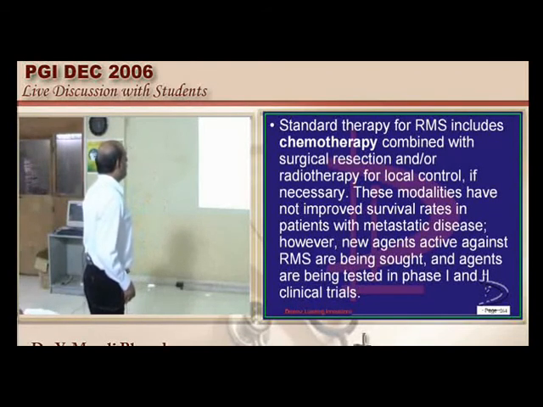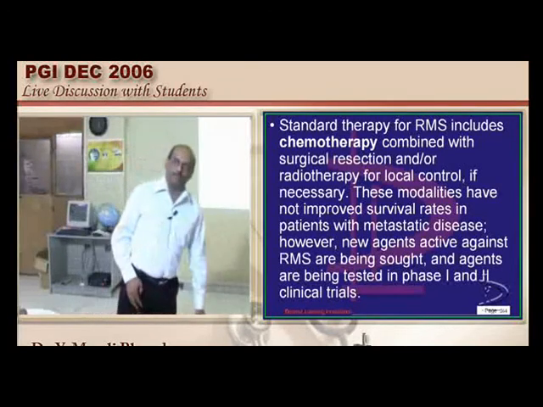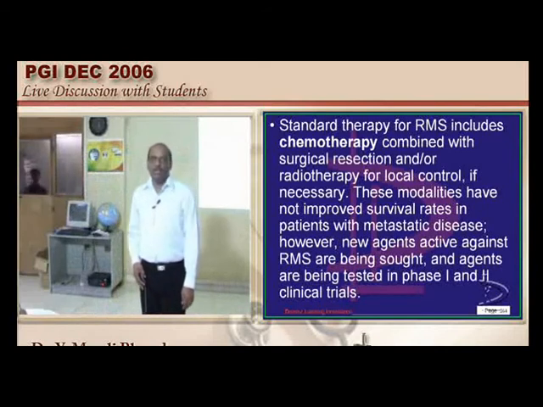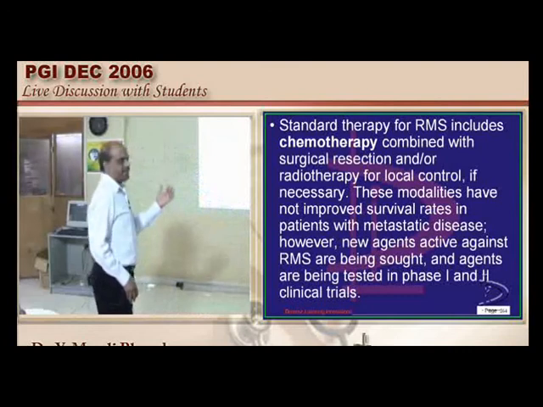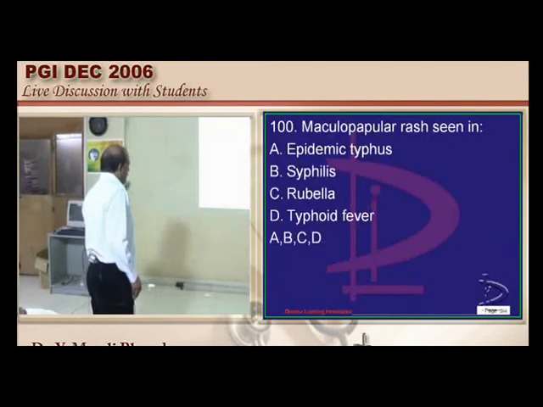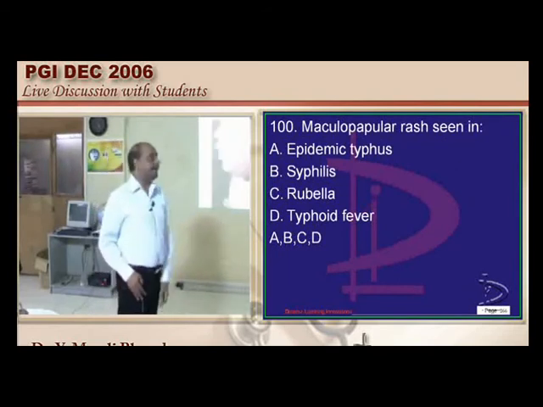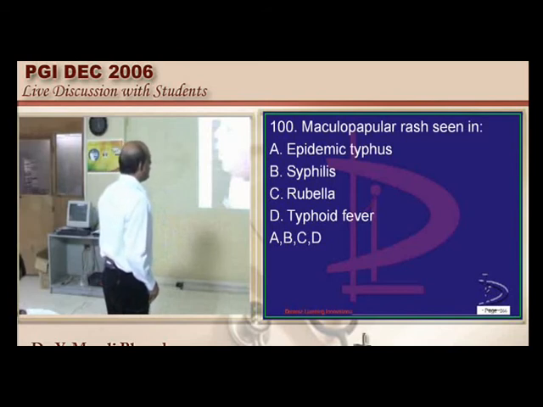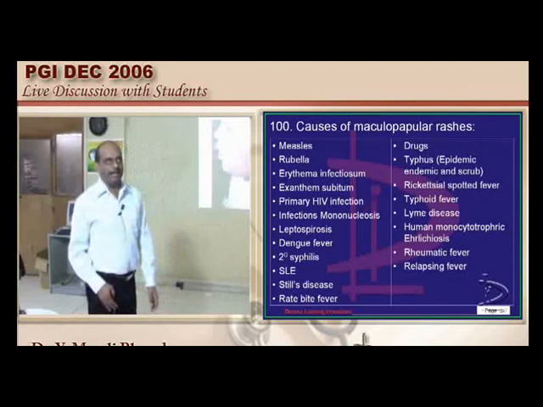So for this you will be using cyclophosphamide, ifosfamide and etoposide in embryonal rhabdomyosarcoma. Let us talk about the maculopapular rash. Where do you come across it? Lot of causes are there. Drugs can cause it; measles, rubella, erythema infectiosum, subitum, leptospirosis, dengue fever, SLE, malaria also can lead to development of maculopapular rash. At least as lesser mortals, let us review some of the conditions.